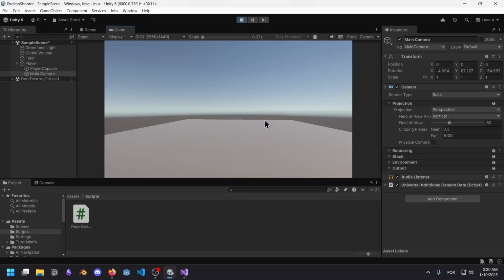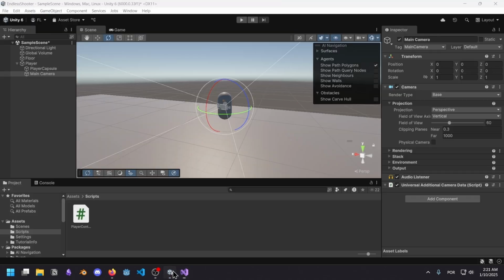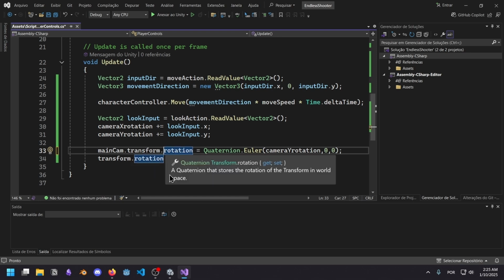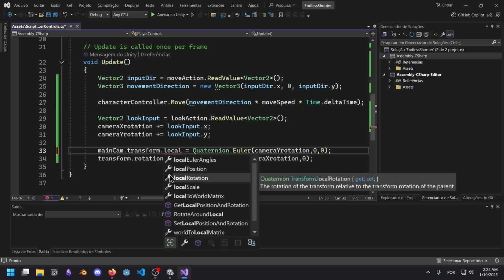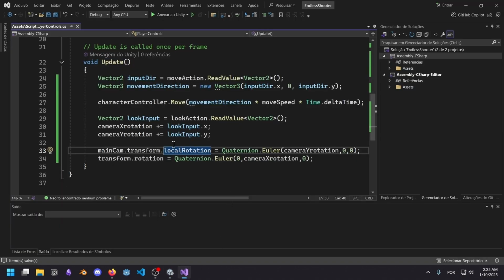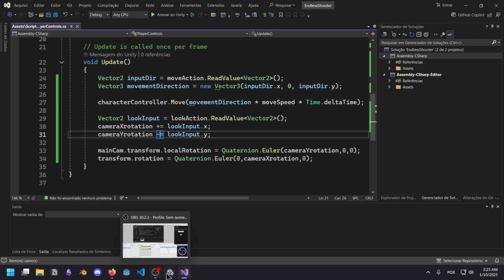Okay guys, I think I have arrived at our destination here after a lot of struggle. X-axis is working, the movement is not, but this one was expected, as I said. But why is up and down not working? Euler is failing me. I'm thinking maybe this should be local rotation. Is that a thing here? Local rotation. It's working. Oh my god. All right. We did it. I'm just going to make this a negative thing, a negative situation. I'm sorry for everyone who wanted a positive situation, guys.